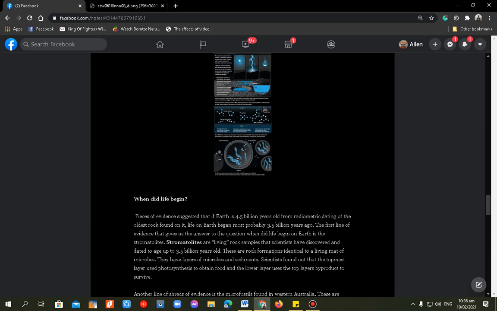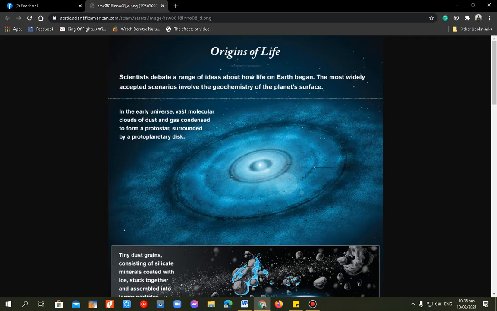Paano ba nagsimula ang life? So let's have this one, origins of life. So scientists debate a range of ideas about how life on Earth began. Paano ba nagsimula yung buhay dito sa Earth natin? The most widely accepted scenarios involved the geochemistry of the planet's surface.